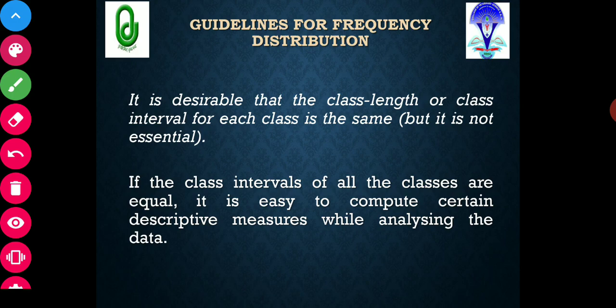But this is also not necessary; many times the class interval may vary. If the class intervals of all the classes are equal, it is easy to compute certain descriptive measures. So this is the advantage. Then you can very easily describe or compare your data. Otherwise, if the class intervals are different, it will be difficult.